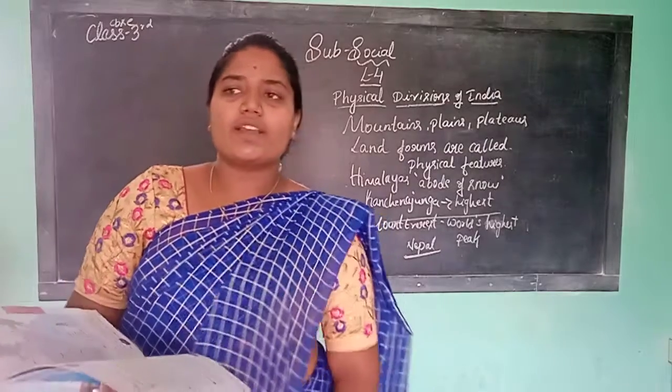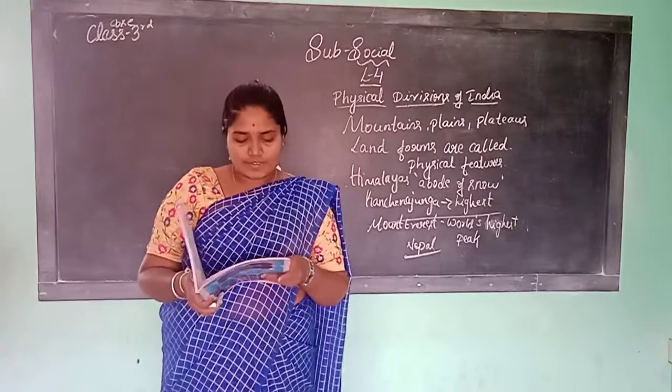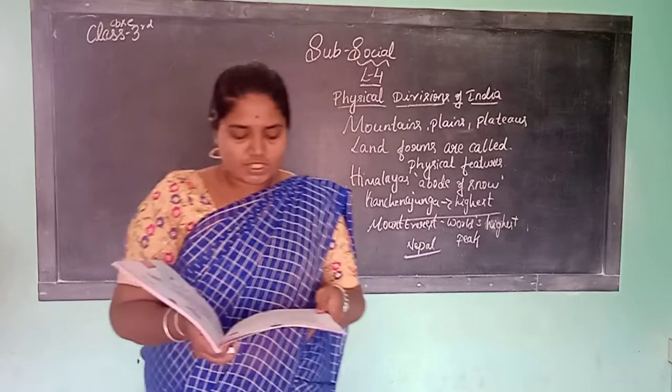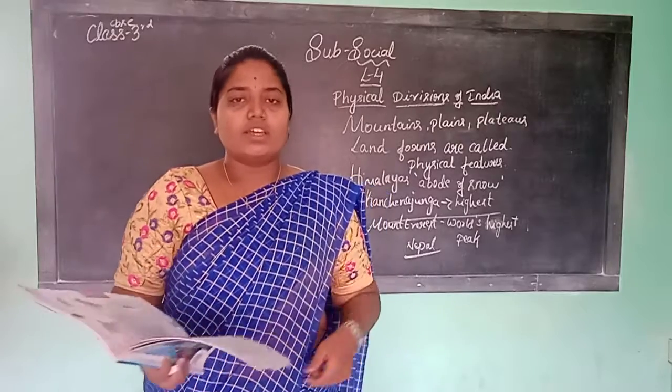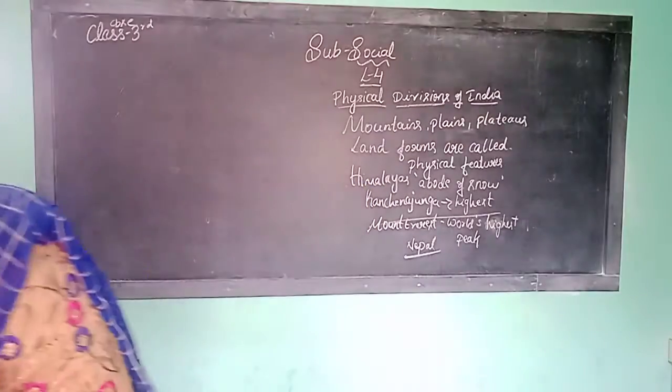So how are the Himalayas? Himalayas are always covered with snow. Throughout the year it is covered with snow. Many rivers originate from here. Name the Himalayan rivers. Last class we studied.